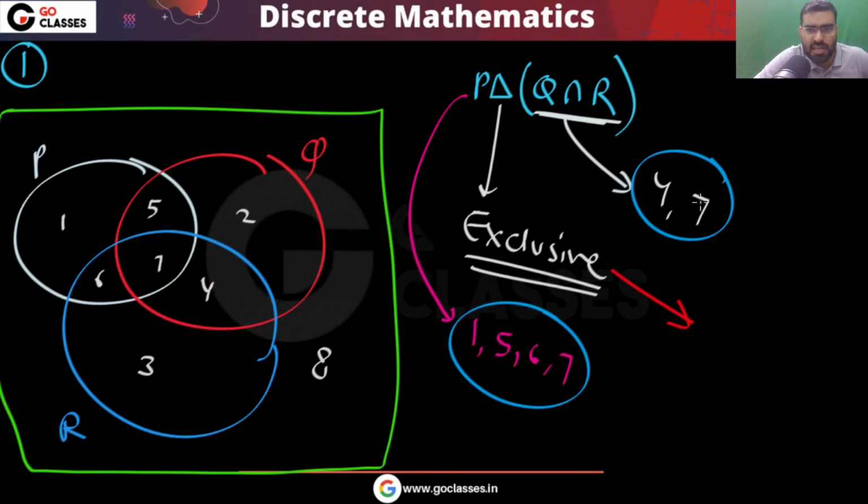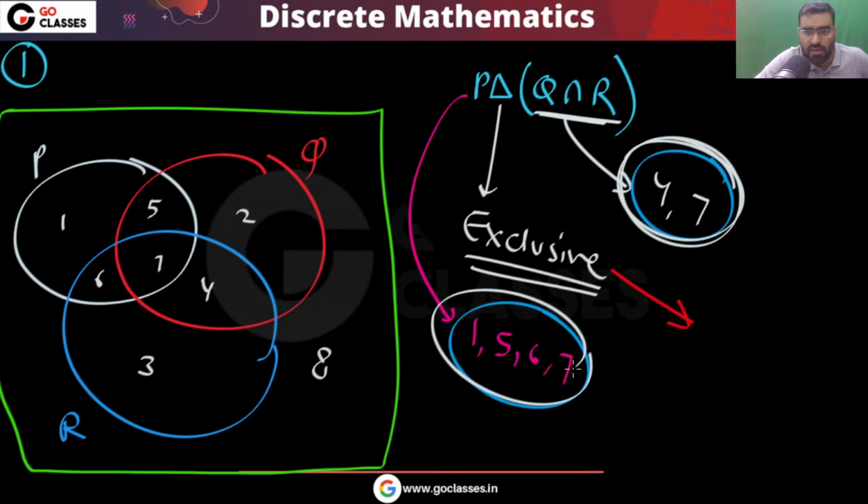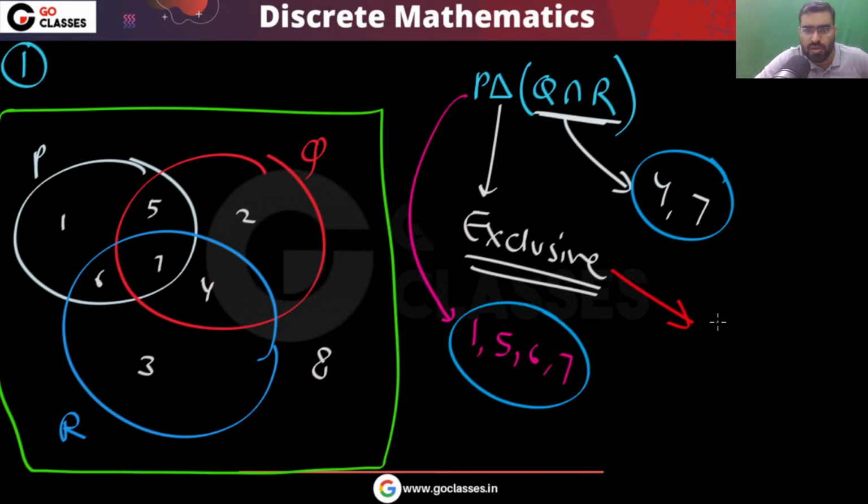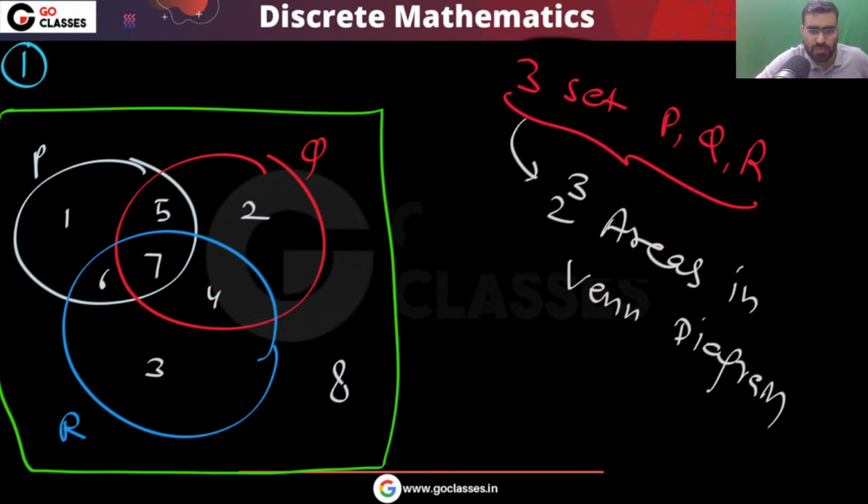And this Q intersection R has 4, 7. What is exclusive between these two? Between these two, 4, 7, what is exclusive? You can notice 1, 5, 6. This is exclusive in P, and this 4 is exclusive in Q intersection R. This is the exclusive, right? Yes or no? Do you understand the meaning of exclusive?